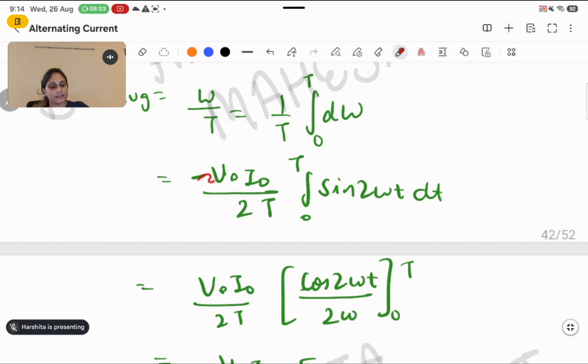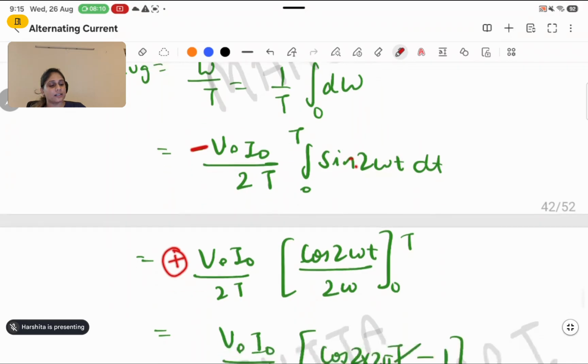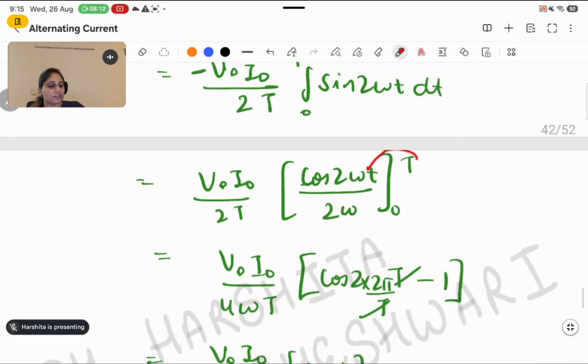So the minus which was here and the minus coming after the integration will get cancelled and turn into the positive sign. Now we are left with only putting the value of capital T here. This whole expression will be outside only, just in place of T, I am putting 2 pi by omega.